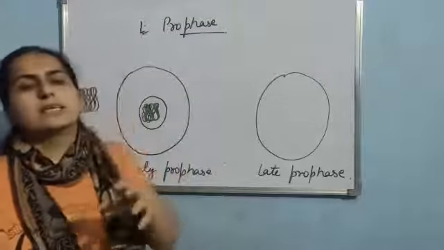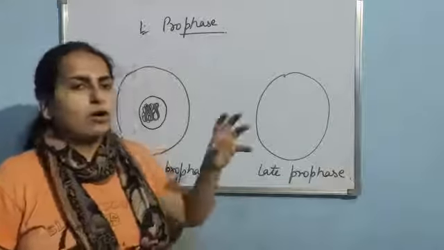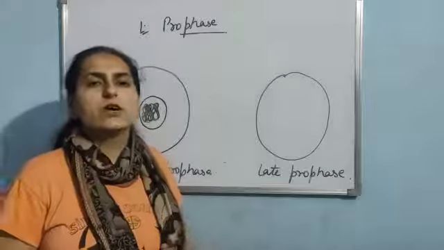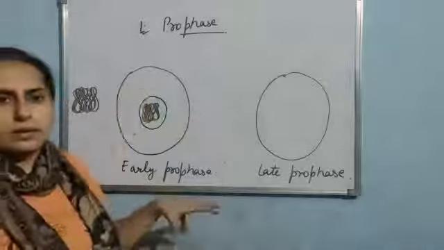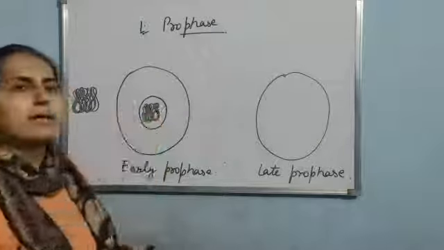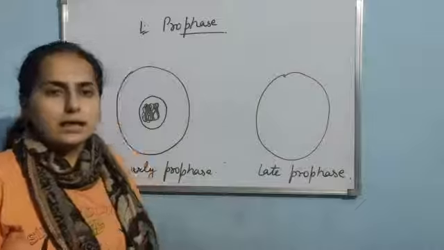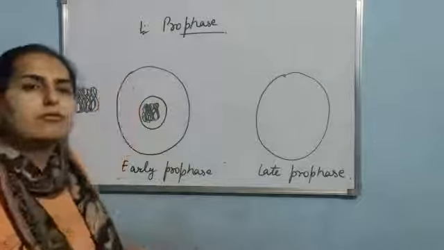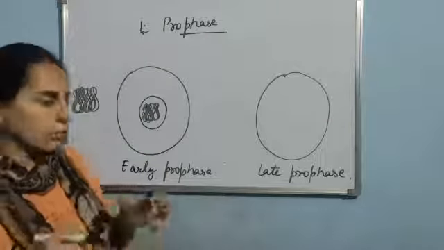First step, or I can say first peculiar feature of the prophase is condensation of this chromatin material. Now what will happen? This chromatin material, it will condense and it results in the formation of the chromosome.